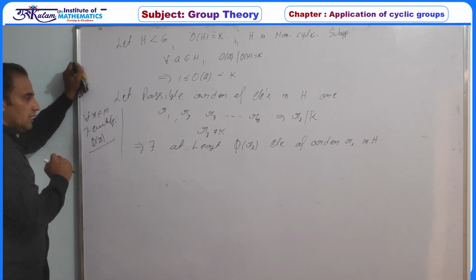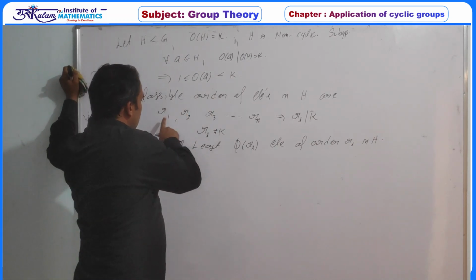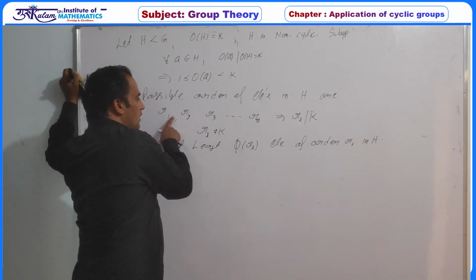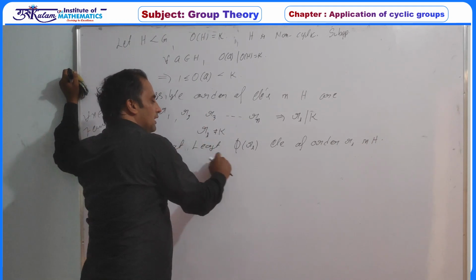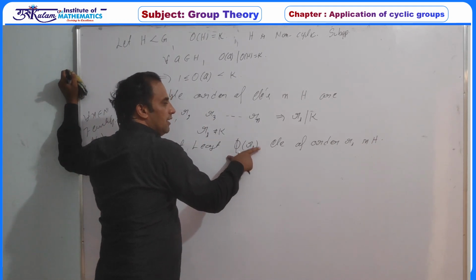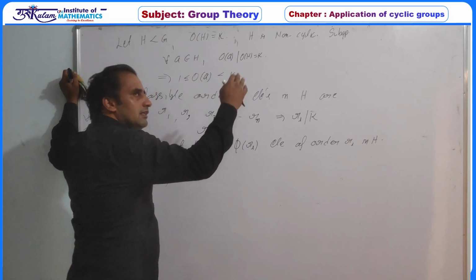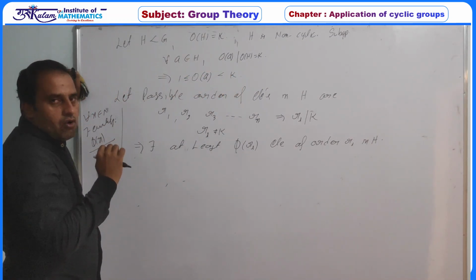So with this property, since H has elements of order R1, R2, up to Ri, definitely at least phi(Ri) elements exist in H, but in G there are exactly phi(Ri) elements.